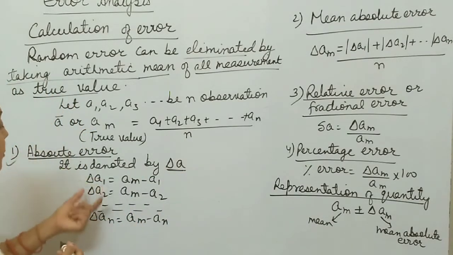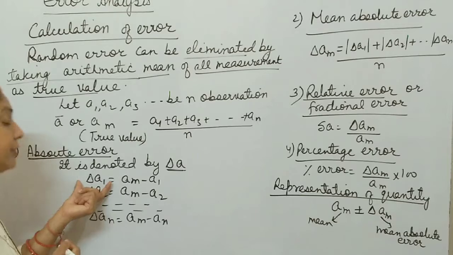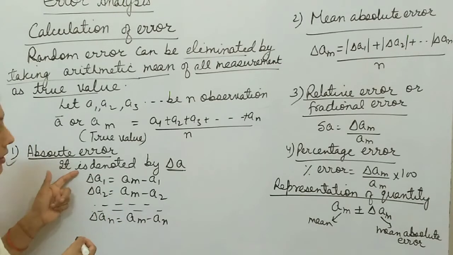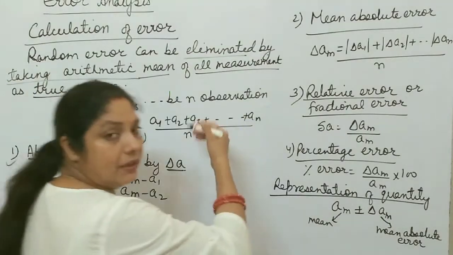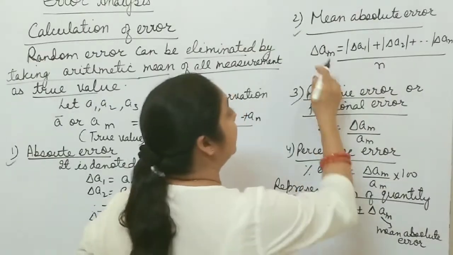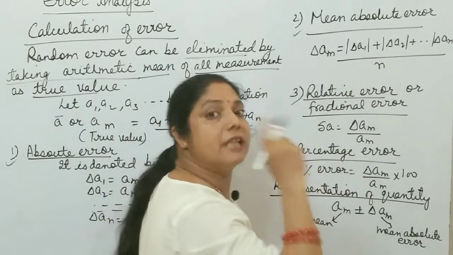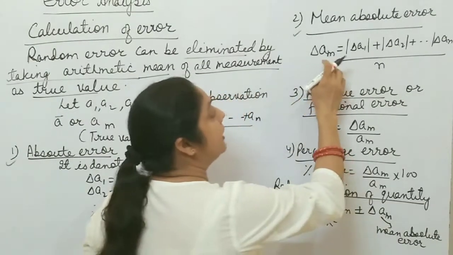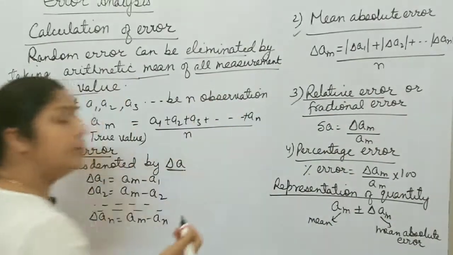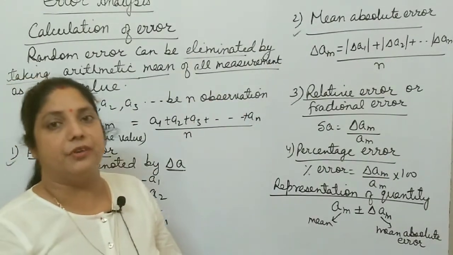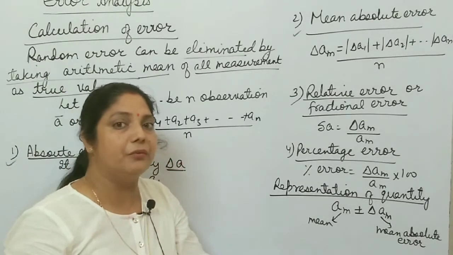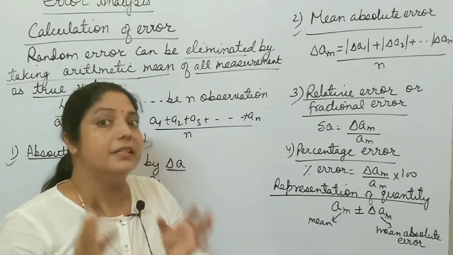So in this way you calculate delta A1, error in first observation, error in second observation. These are absolute errors. And you take the mean of all these absolute errors. This is called mean absolute error, denoted by delta A mean; delta A represents absolute error, and delta A mean represents mean absolute error. You know, error may be positive or negative. It may be greater than the true value or less than the true value, but error is always added, right?